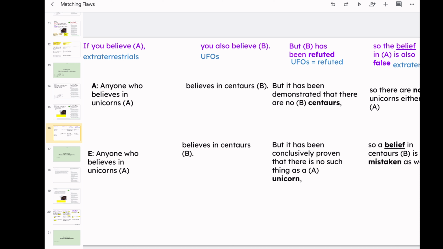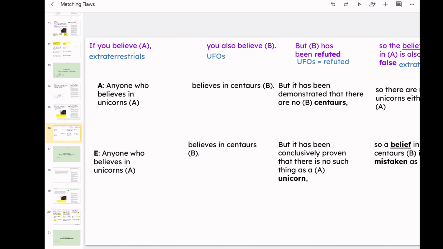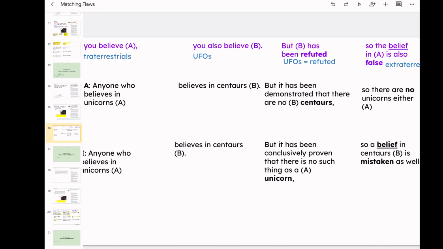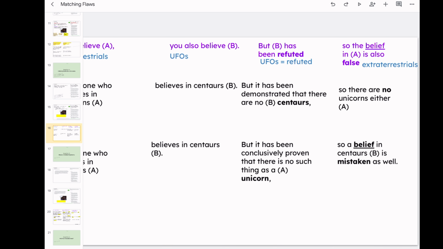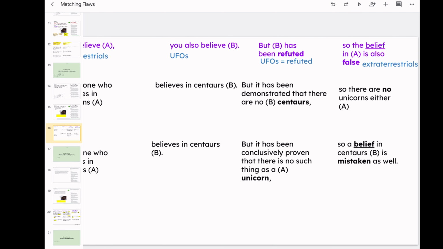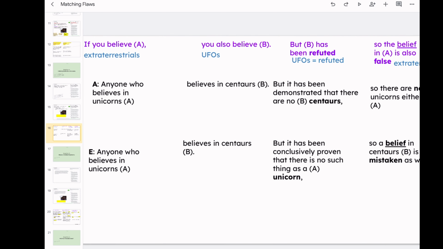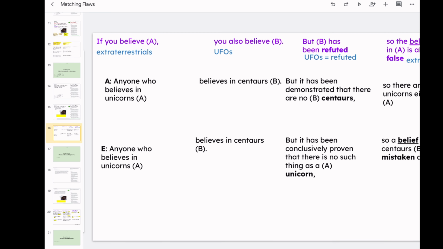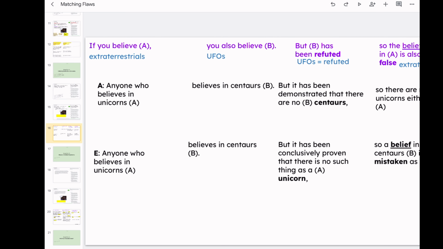So in option A, they said anyone who believes in unicorns, which would be A, believes in centaurs, which is B. But it has also been demonstrated that there are no centaurs, B. So there are no unicorns either, right? Which is the format, right? So see, these problems are really about identifying the format.